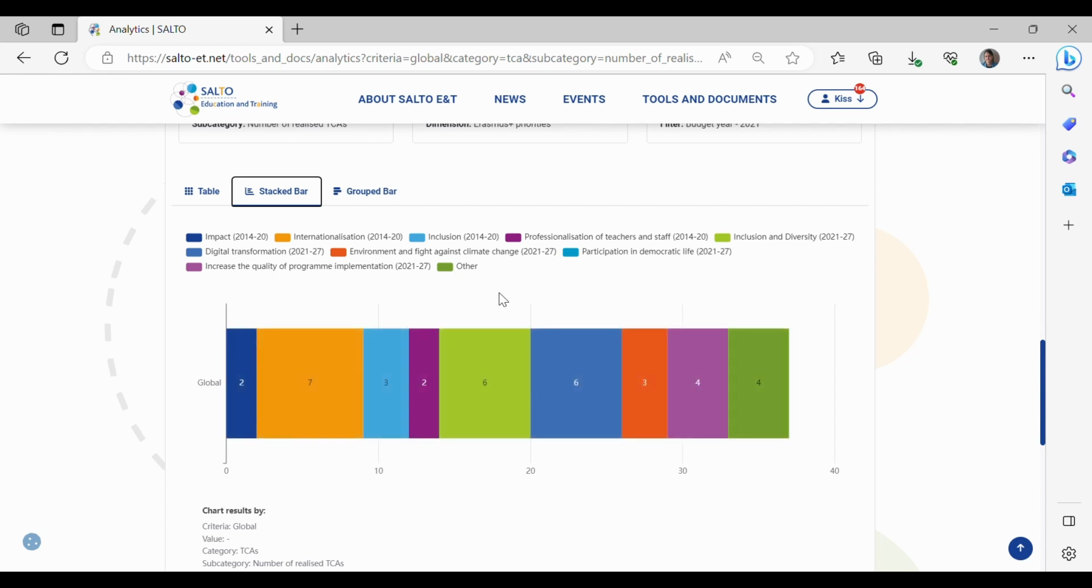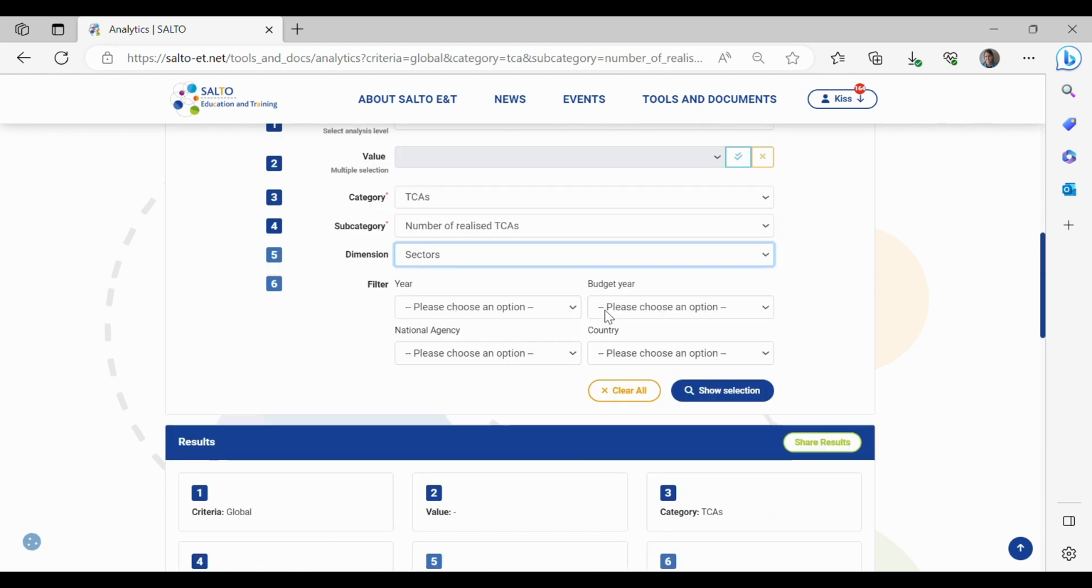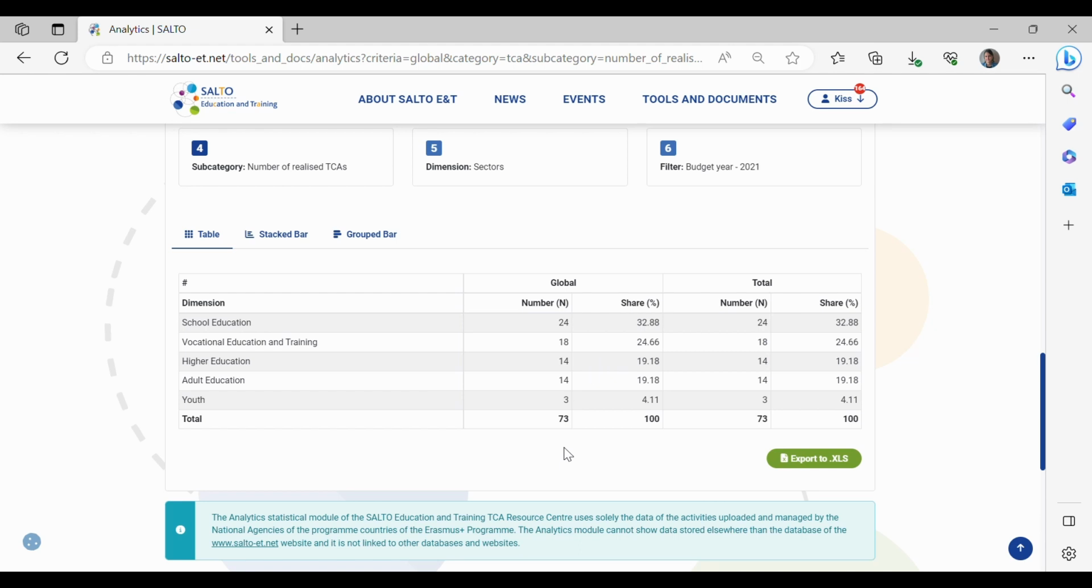One important thing to know: if multiple categories can be chosen, like TCAs can have multiple sectors, data will be calculated together. So let's set the search for sectors instead of priorities. And you see the numbers are different here, because cross-sectoral TCAs will be counted with all of their sectors. If, for example, a TCA has school education and vocational education as sectors, the TCA will be counted twice.